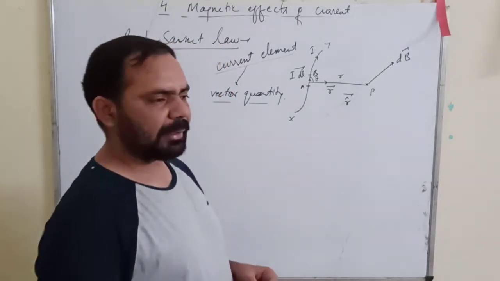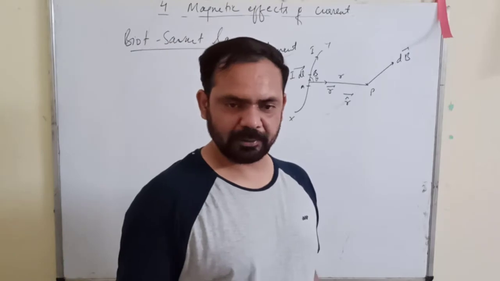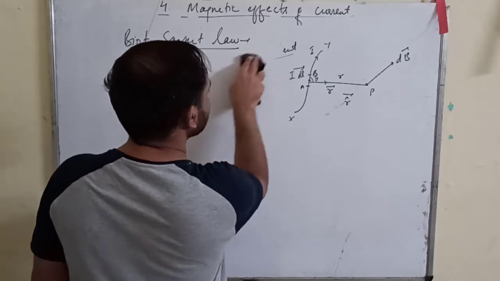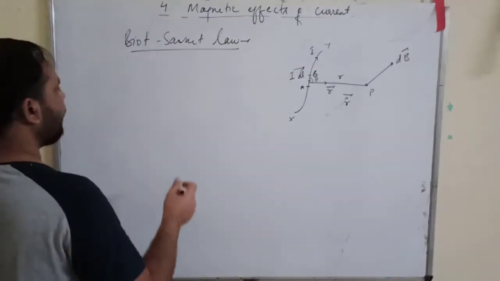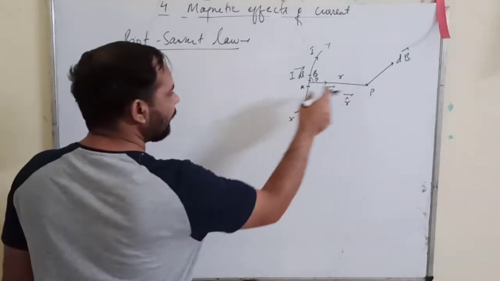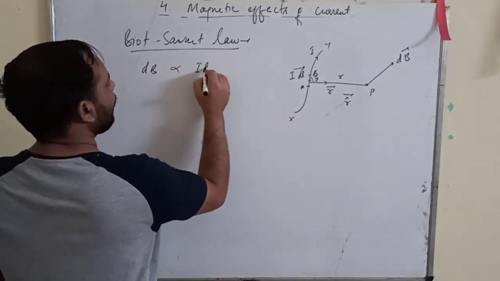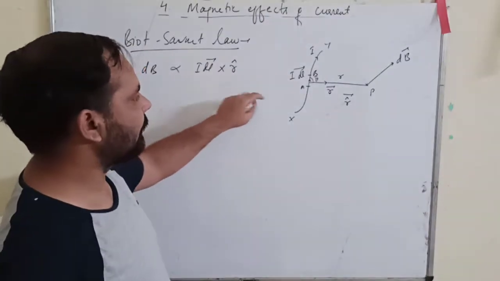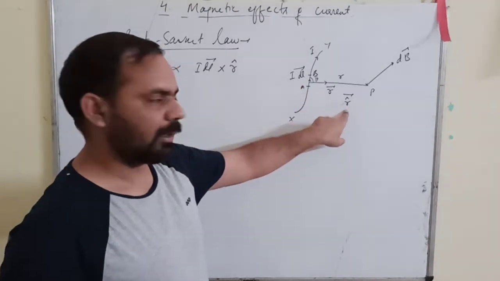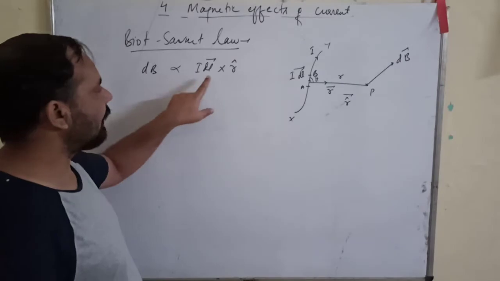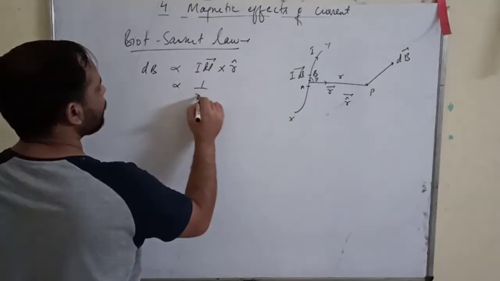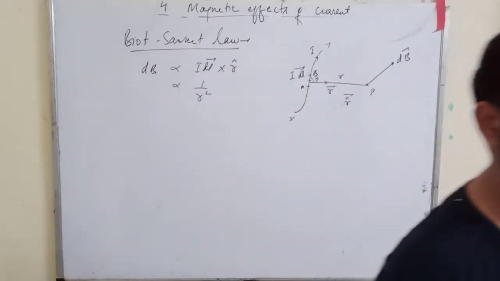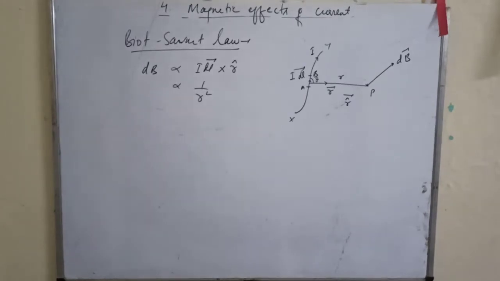Now the Biot-Savart law is based on observations. What it says is that the magnetic field at P, dB, is directly proportional to Idl vector cross r cap, the cross product of the current element with the unit vector r cap, and inversely proportional to r square, the square of the distance of point P from the current element.